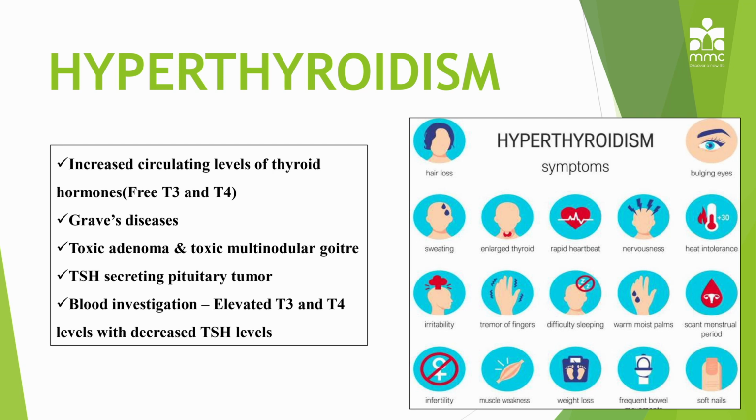So Graves' disease, you have toxic adenoma and toxic multinodular goiter, as the name suggests, you have multiple nodules present on the neck region. Then you have TSH secreting, that is thyroid stimulating hormone secreting pituitary tumor. Due to the presence of a tumor in the pituitary gland, there is excessive secretion of thyroid stimulating hormone.